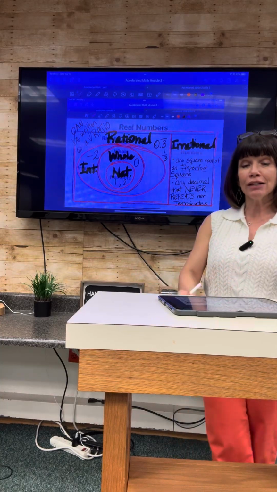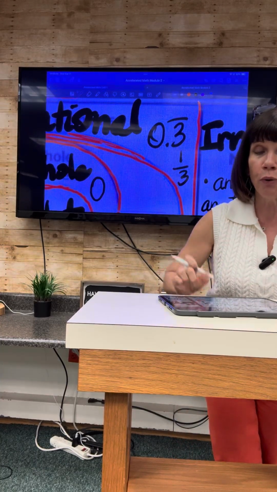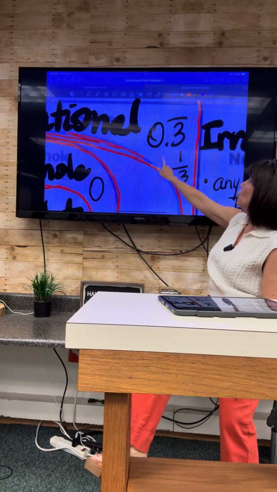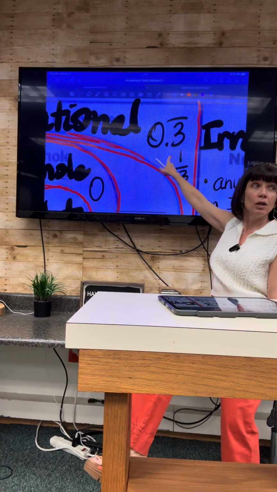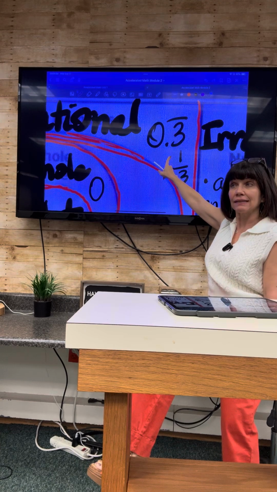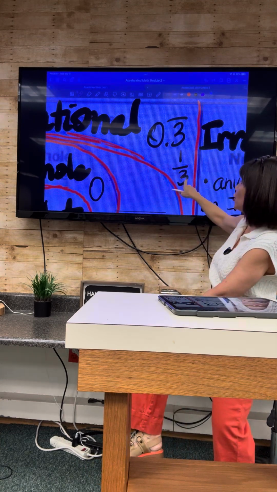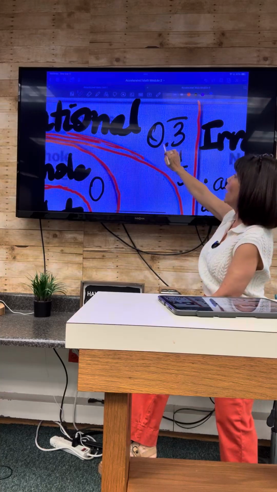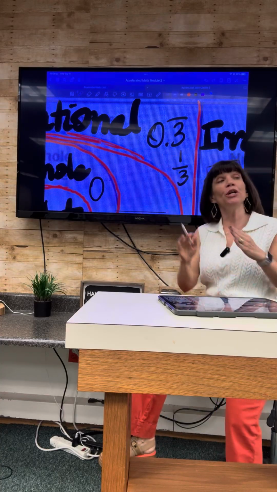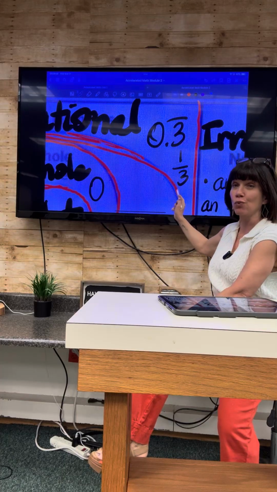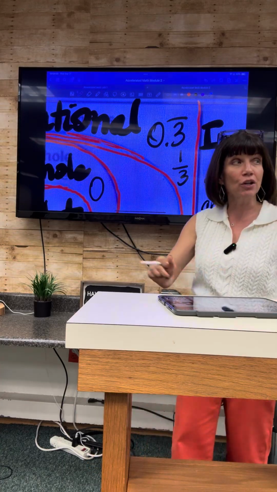Now, if they asked you if 0.3 repeating is a rational number, would you say yes or no? You would say yes. Would you have to rewrite it as 1/3? No. You write the number they gave you, but you know it is rational because it could be written as 1/3. Are we following so far?